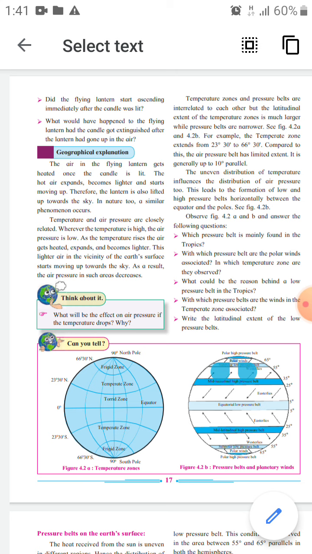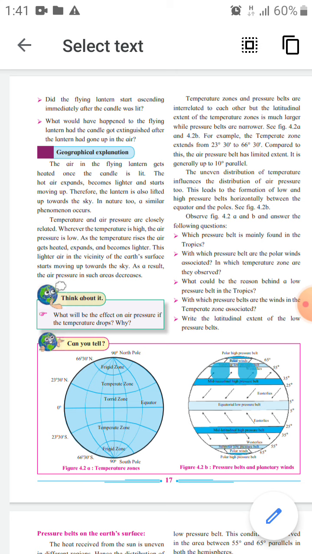Observe these two figures, and there are some questions. The first one: which pressure belt is mainly found in the tropics? Yes, the equatorial low pressure belt is mainly found in the tropics.